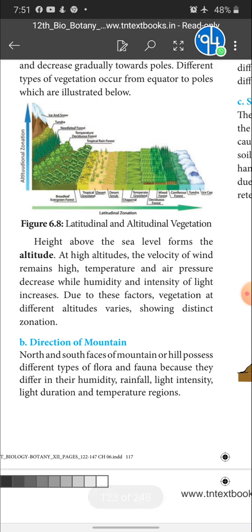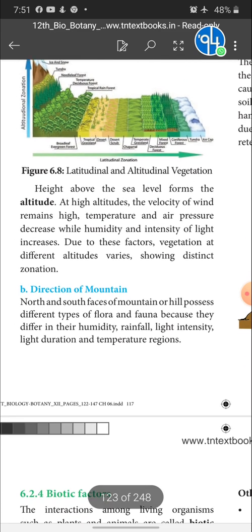Next one is direction of mountain. North and south faces of mountain or hill possess different types of flora and fauna because they differ in their humidity, rainfall, light intensity, light duration and temperature regions. So that's why north and south faced mountain hills possess different types of flora and fauna.